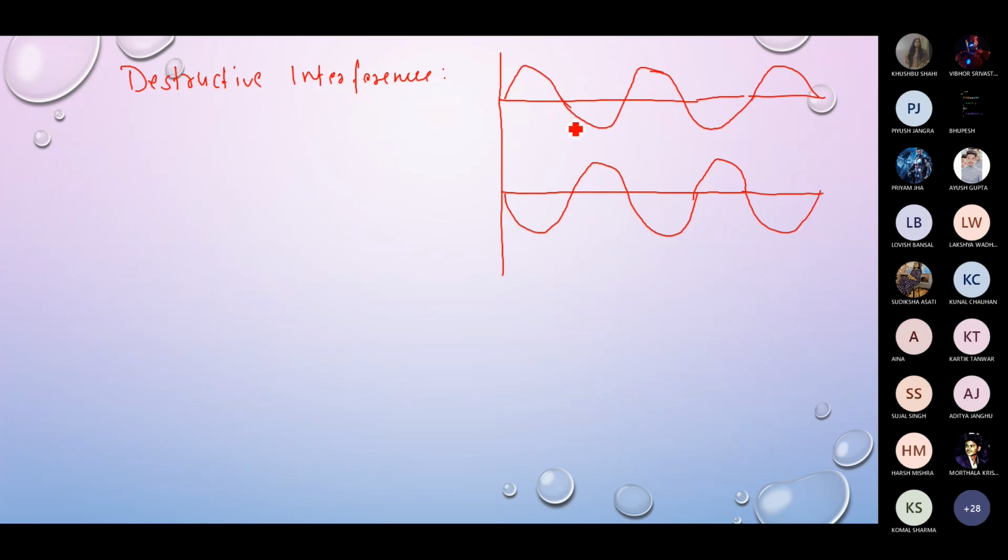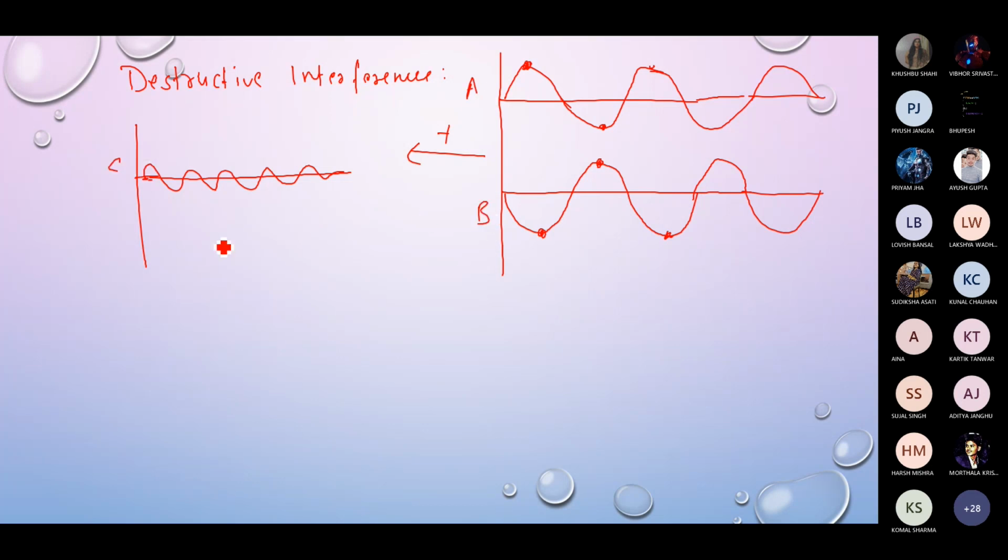And here, when these two waves superimpose with each other, what will happen? The crest of one will fall on the trough of another, and the trough of one will fall on the crest of the other, and so on, such that their intensity is going to be minimized. So you'll get either no intensity or very little intensity, meaning the intensity of the superimposed wave, which we got after interference of these two waves A and B.